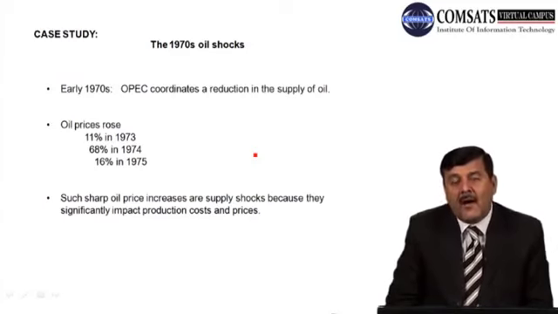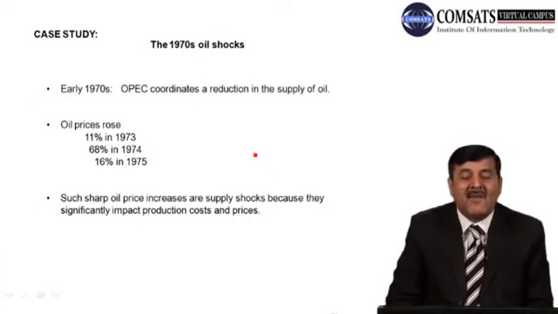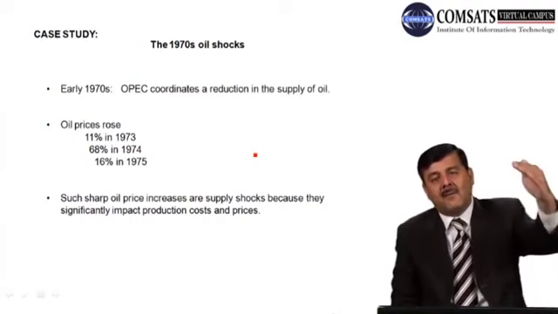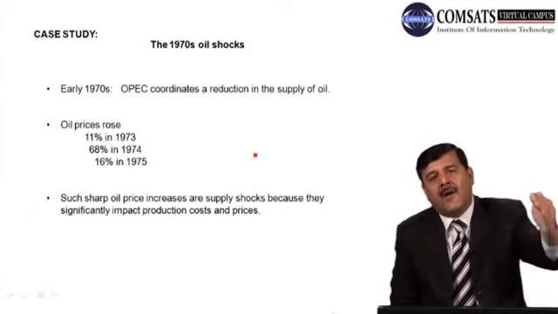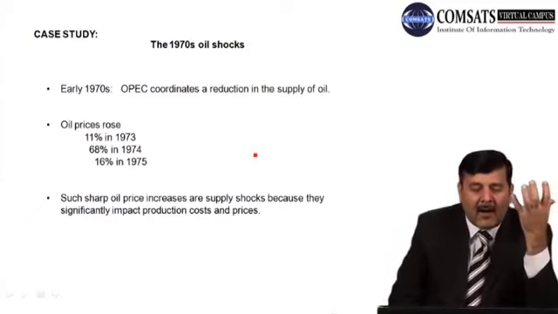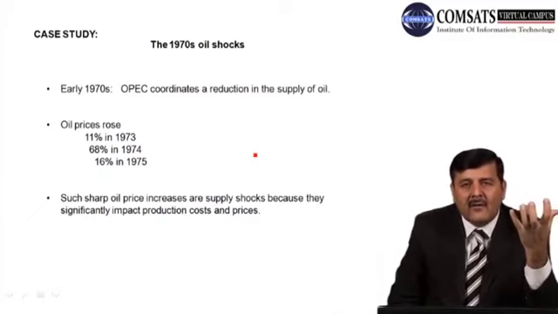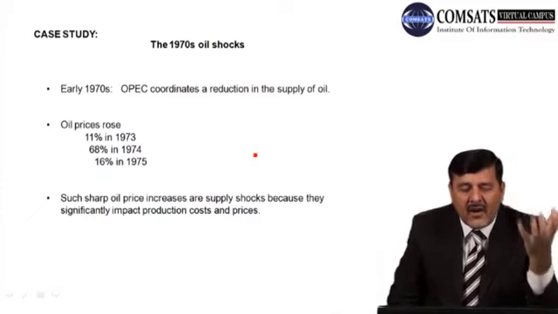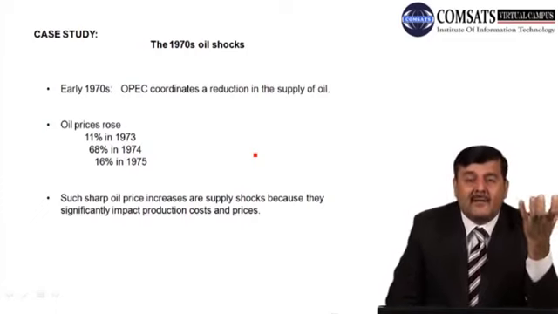उससे जब oil की सप्लाई कम हुई तो प्राइसेस बढ़ना शुरू हो गई. Prices rose by 11% in 1973, prices rose 68% in 1974, prices rose 16% in 1975. So such sharp oil price increases are supply shocks because they significantly impact the production cost and prices. क्योंकि जब oil की प्राइसेस में इजाफा हुआ due to reduction in the supply of oil, तो these are known as the oil price shocks.